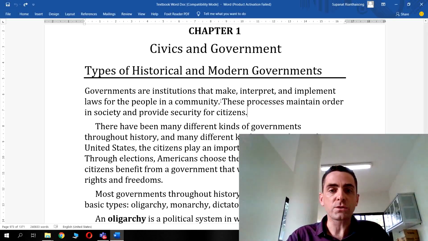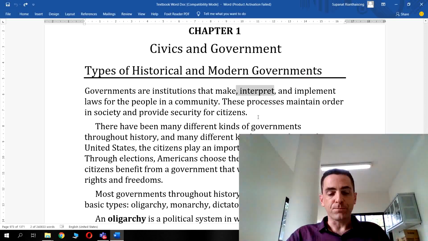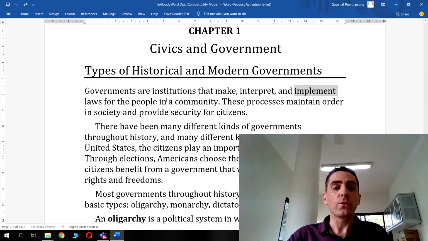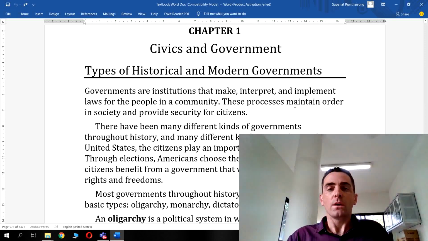Okay, so what do governments do? They make laws, okay, laws that influence your life on a daily basis. They interpret ideas for laws, so the members of government will talk to each other and try and figure out what other laws would make the society function in a more efficient and better way. They also implement laws, so they put laws into action for the people in a community.